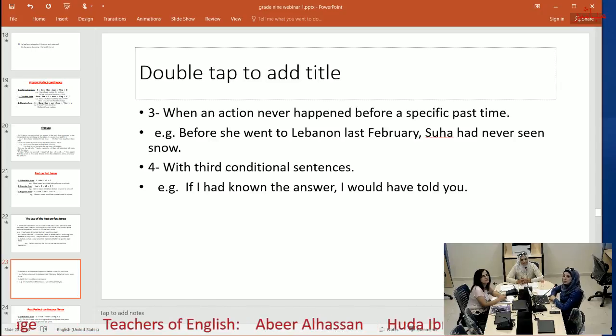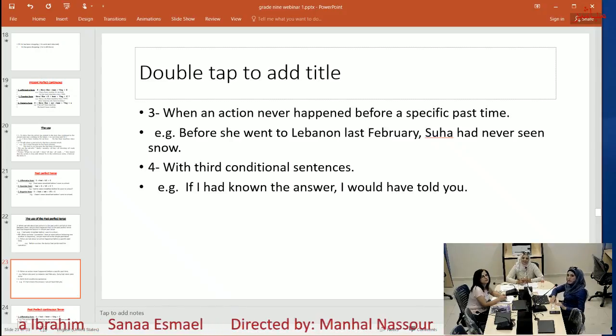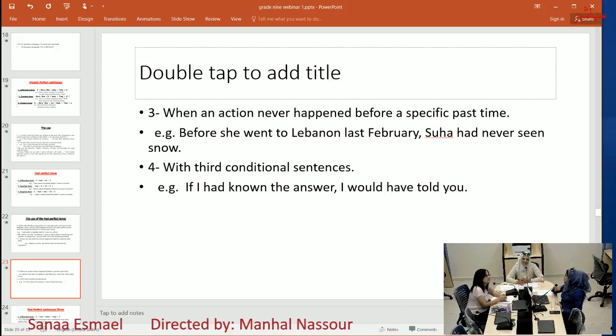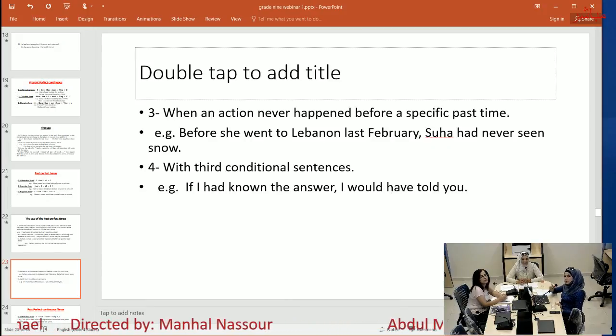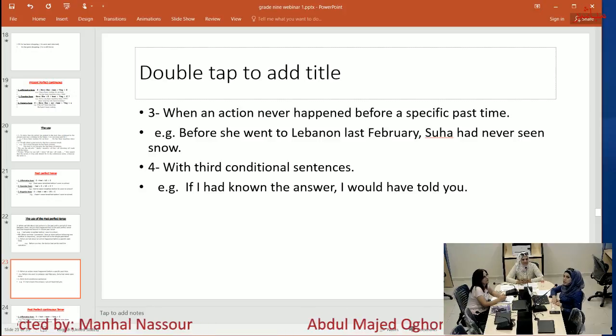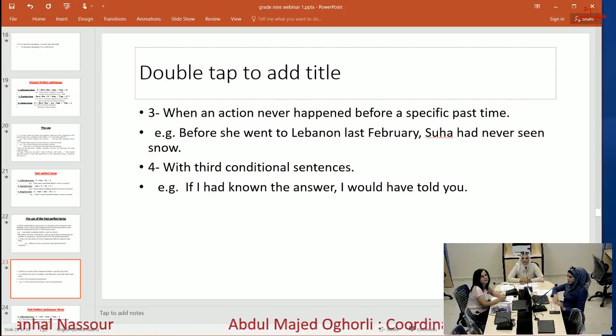Number four, with third conditional sentences. For example, if I had known the answer, I would have told you. And this is type 3: if plus past perfect, and in the next side, would have plus verb 3. Okay, thank you. Next.